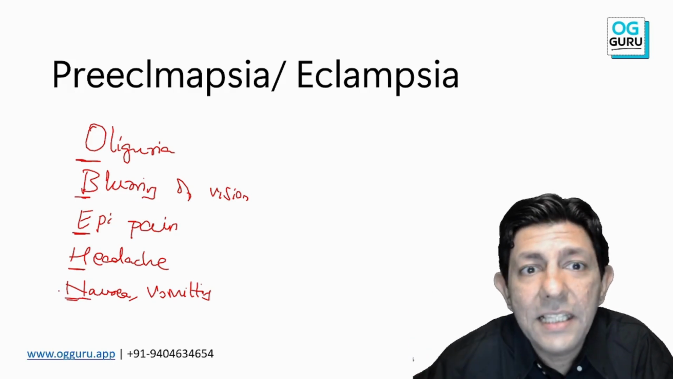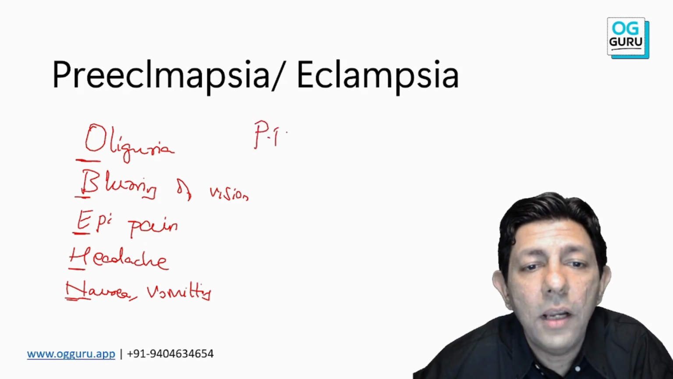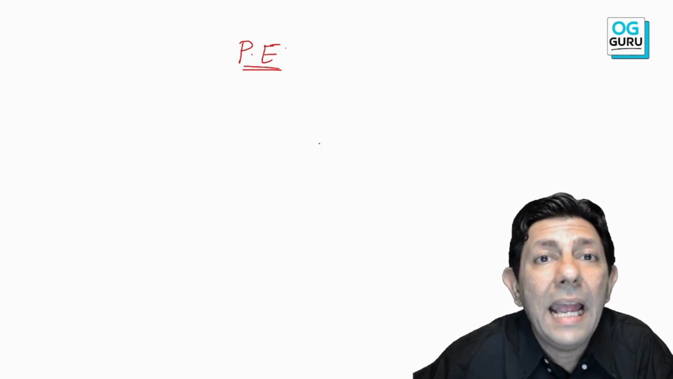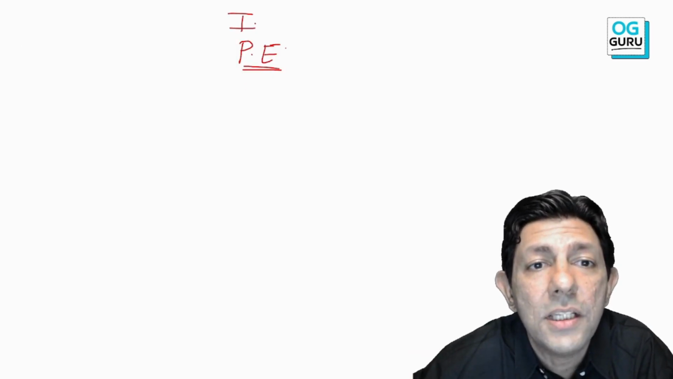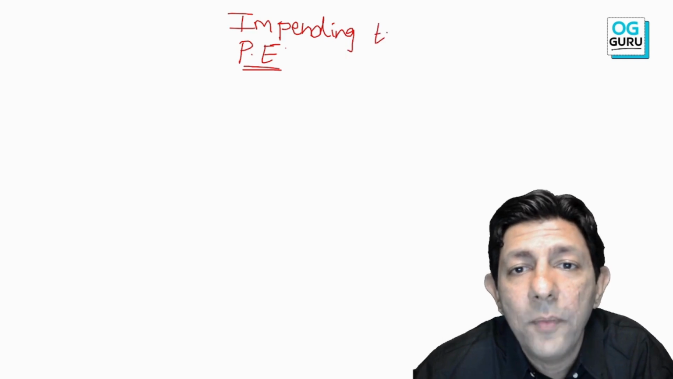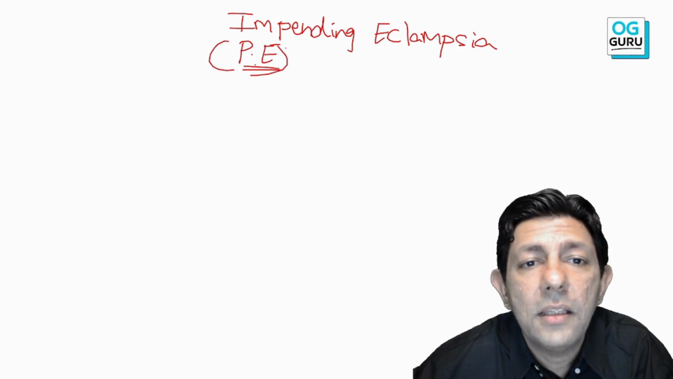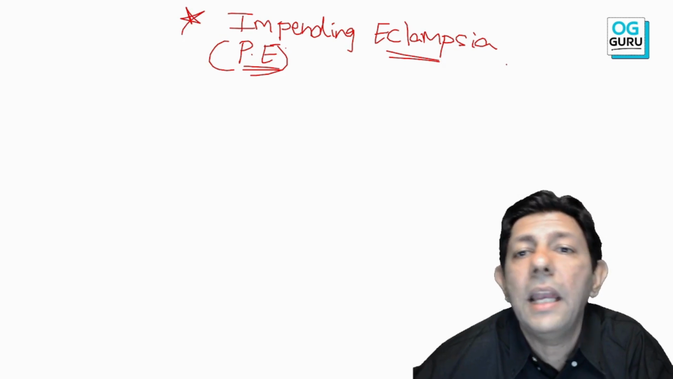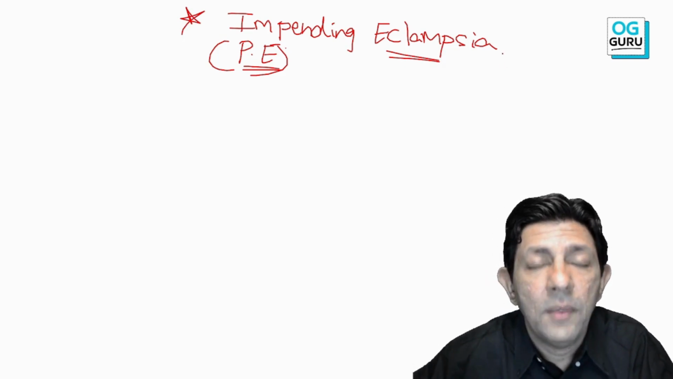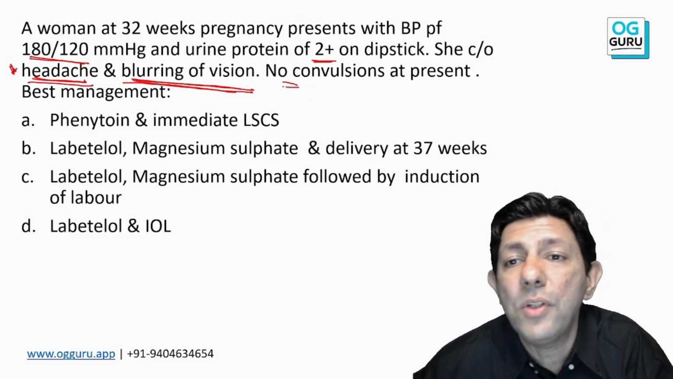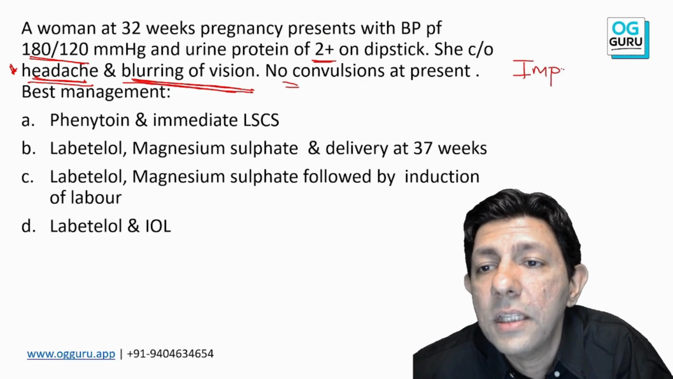Okay, so when these symptoms, which are called the premonitory symptoms or the dangerous symptoms, are present, the diagnosis completely changes and it becomes impending eclampsia. It is not only preeclampsia, the diagnosis is impending eclampsia. In this question, the patient has not yet got a convulsion, no convulsion at present, but anytime she can get the convulsion, so the diagnosis is impending eclampsia.